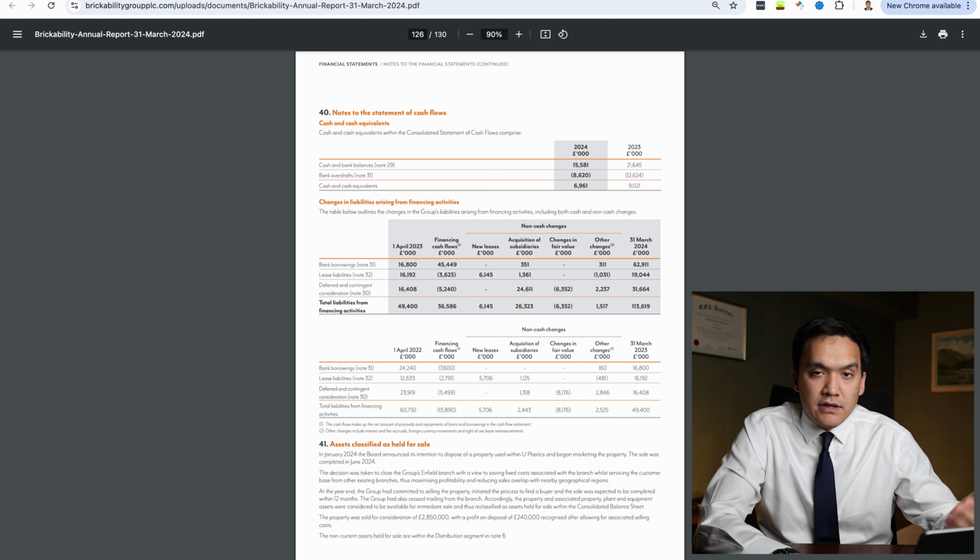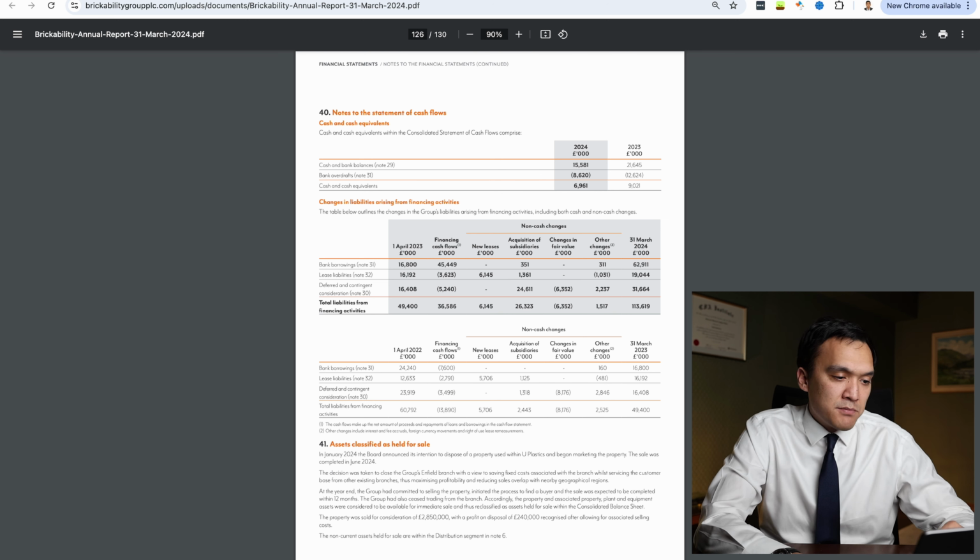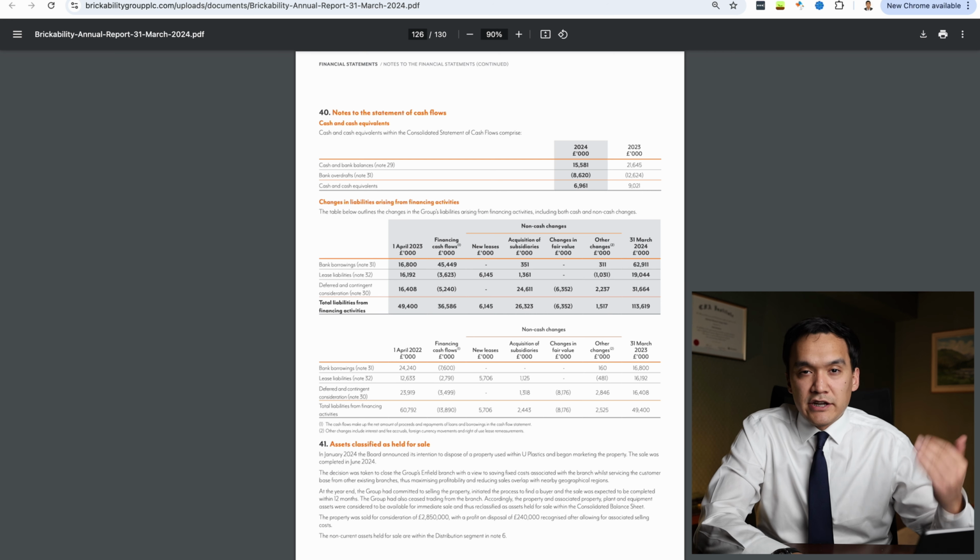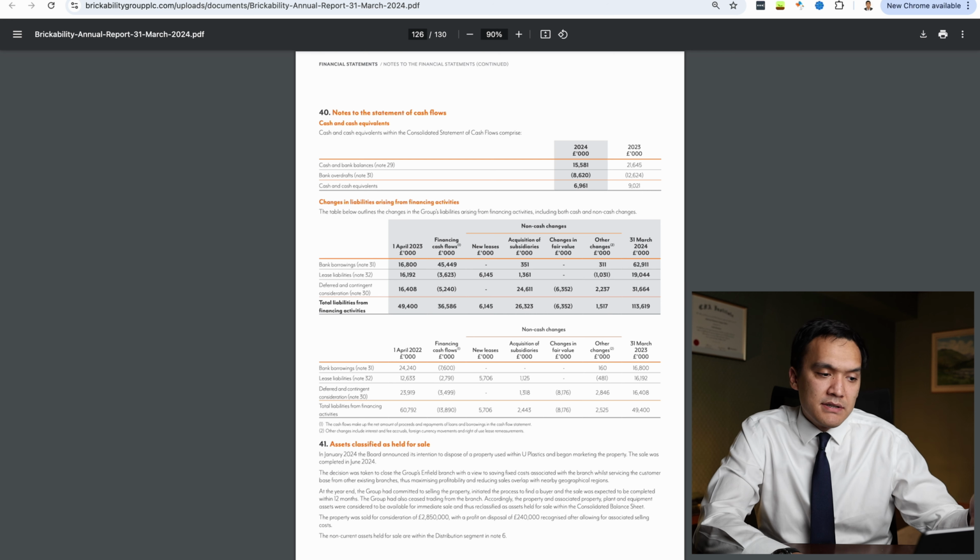So in our case, the Brickability Group didn't actually have this cash, so we subtract bank overdrafts from cash and bank balances, and we get cash and cash equivalents of 6.9 million, and it is equal to the amount we saw at the end of the cash flow statement. Again, this is very strange. I rarely see this, but this is in accordance with the accounting standards.